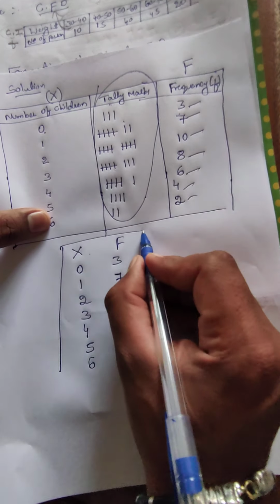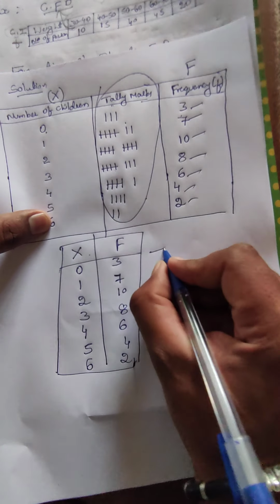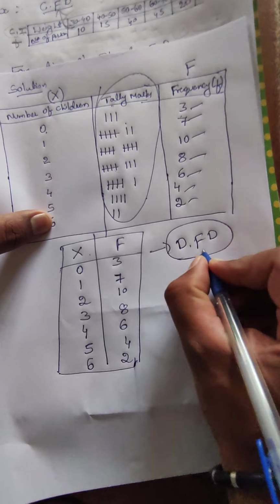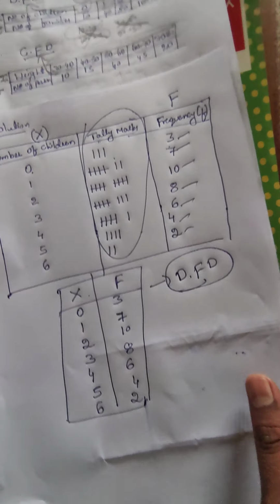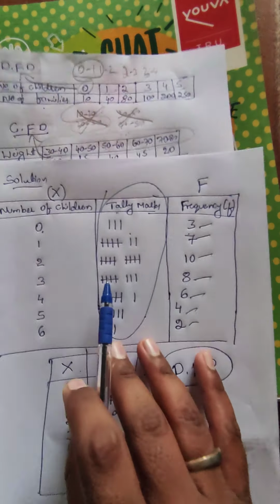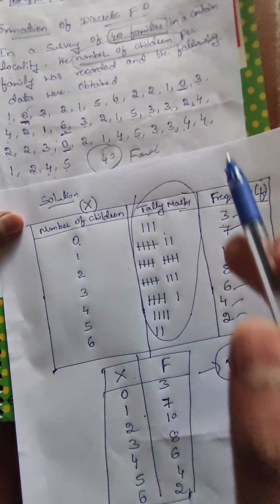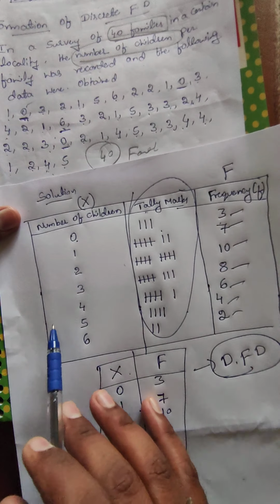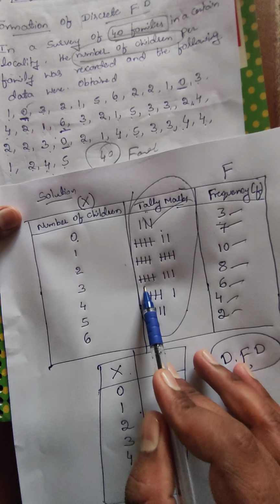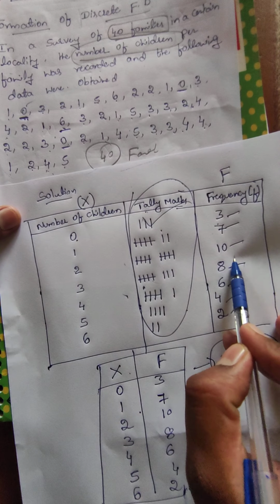This is the way of representation of a discrete frequency distribution. So we already know the example, right? This is the best example. Here the raw data, or given data, we convert into a table by using tally marks. Tally marks are the base information for identifying the frequencies.